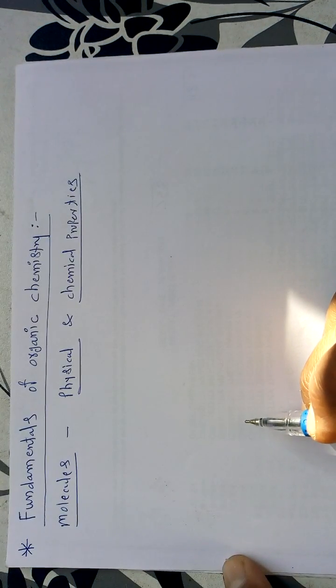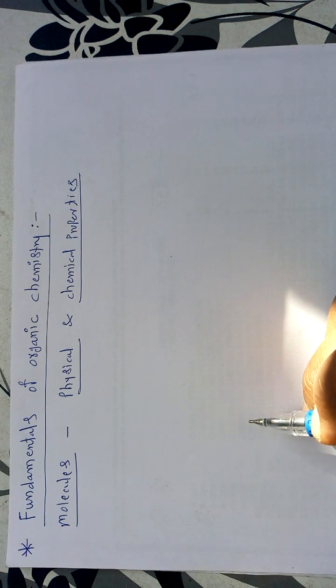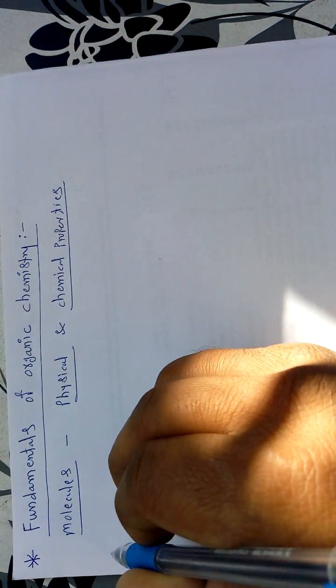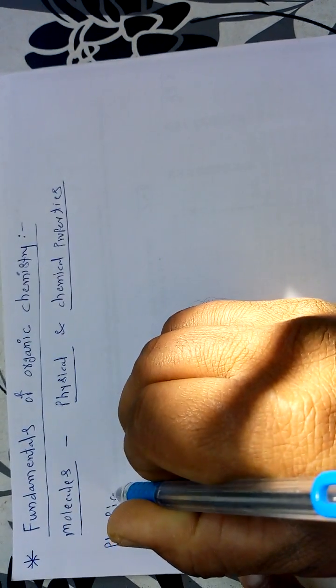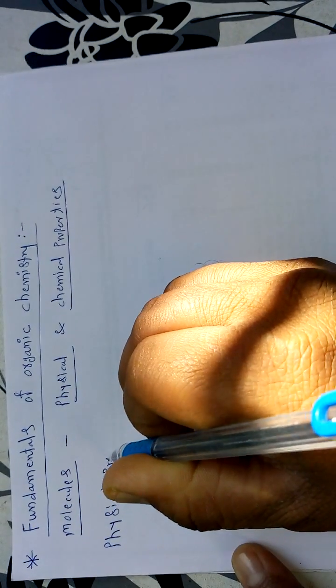Now in this current lecture we are going to take some important physical properties of a molecule.